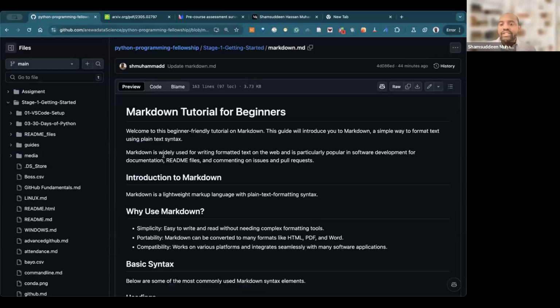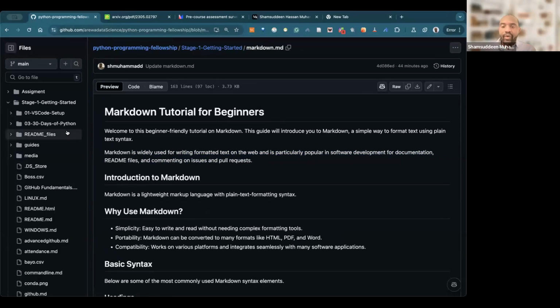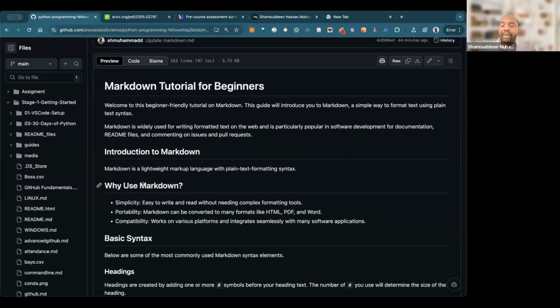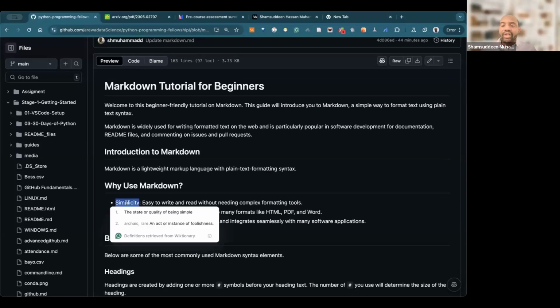So what is Markdown? It is widely used for formatting text on the web and in software development, and also to write READMEs and other issues. Markdown is just like the way you use Microsoft Word to write something. It is another way to write documents, but it is not the same as Microsoft Word. It is what we call a markup language, like HTML. The advantage of Markdown is its simplicity. It is very simple, and you can do many things in a simple way to write documents.